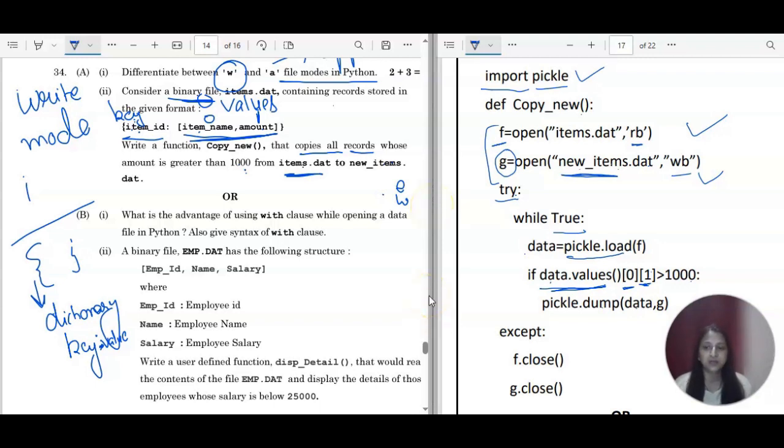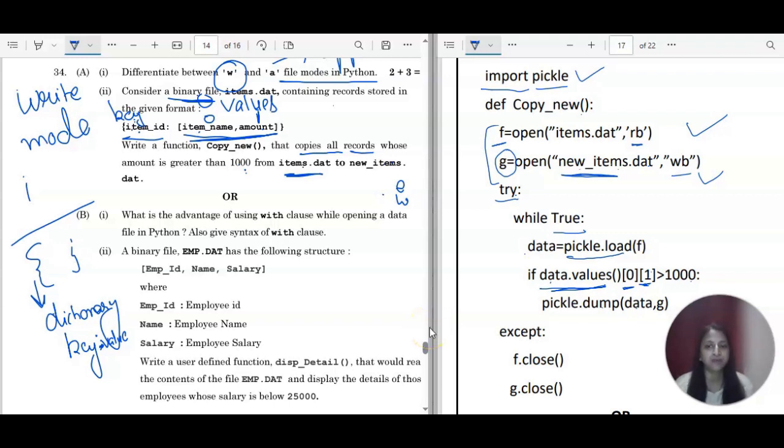Now we can discuss first B1. What is the advantage of using with clause while opening a data file in Python? Also give syntax of with clause. With clause also you can open the file. There is a different syntax, but some advantages are there. If you are following the normal syntax, you have to close the file handle externally, you have to write f.close.